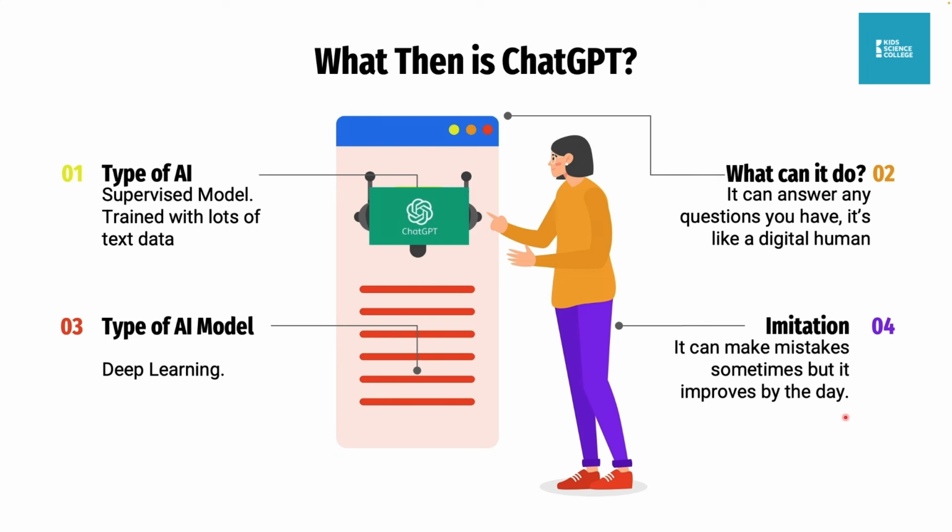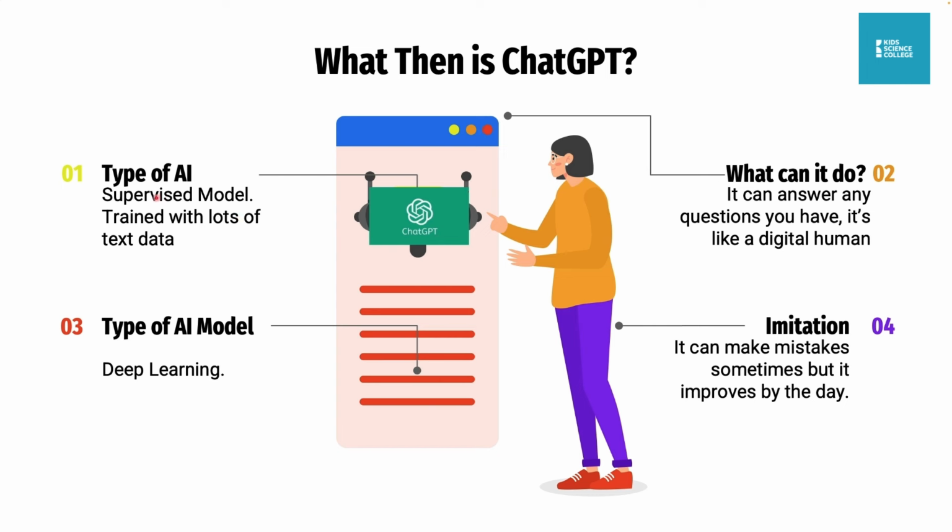Okay, so I put here, we have something called ChatGPT. I don't know if you guys know it, but I think you should. If you don't know ChatGPT, after this class you should go and Google it. ChatGPT is an AI that typically can answer any question. If you've not used it before, please go and use it. Now I'll explain what ChatGPT is based on what we've just learned today.